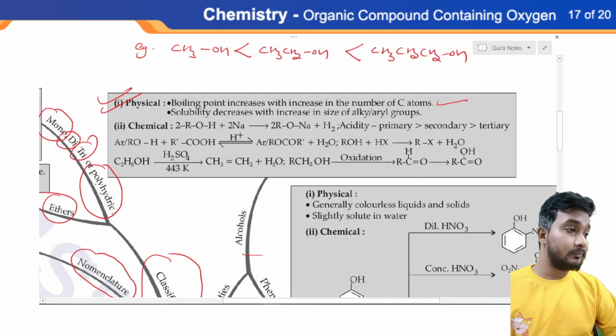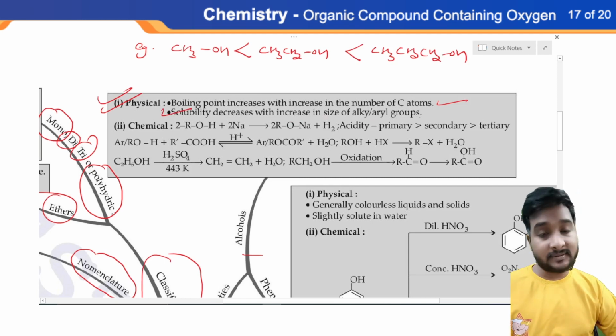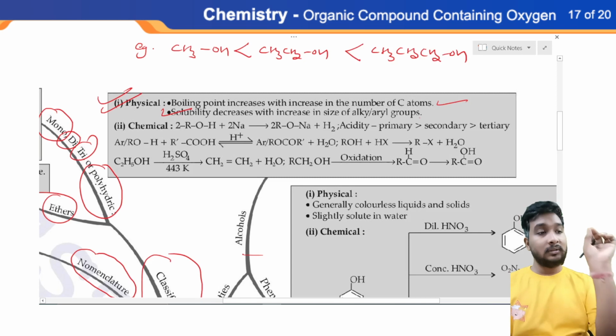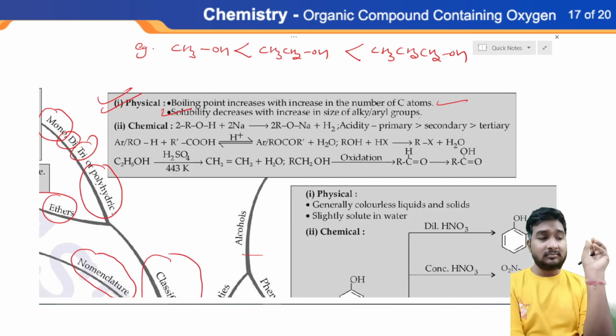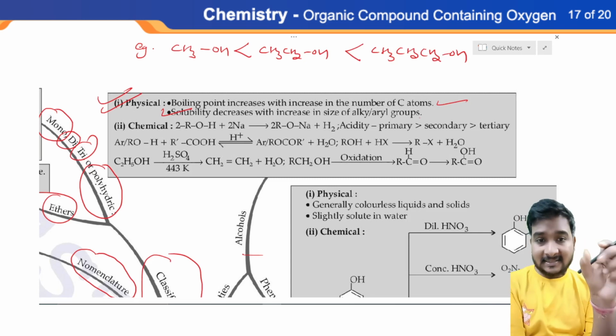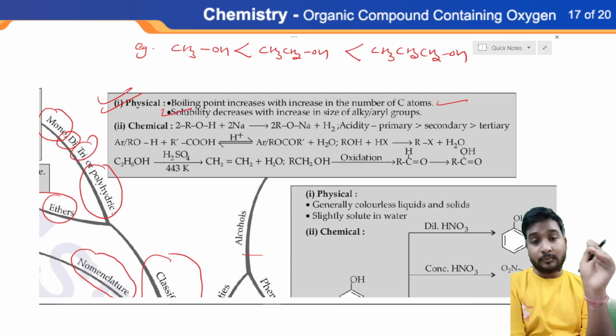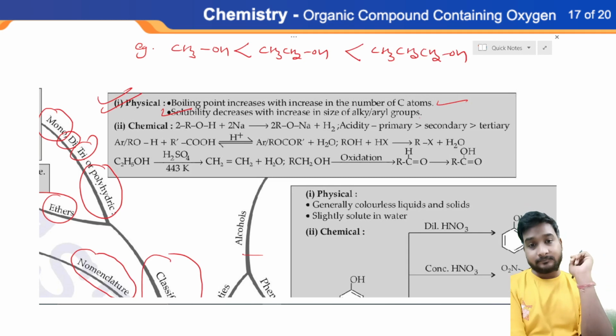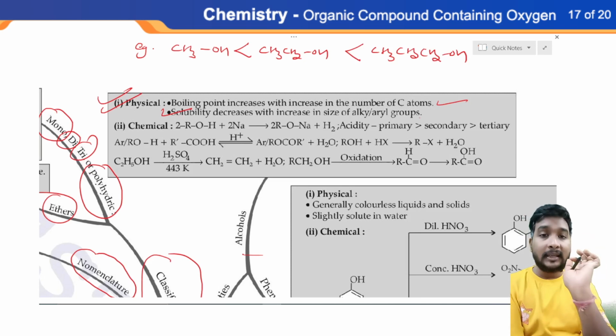It is true. Number two, solubility decreases with increase in size of alkyl or aryl groups. Alcohols having small alkyl and aryl groups are more soluble in water. For example, ethanol. Ethanol is highly soluble in water due to the formation of intermolecular H bonding.